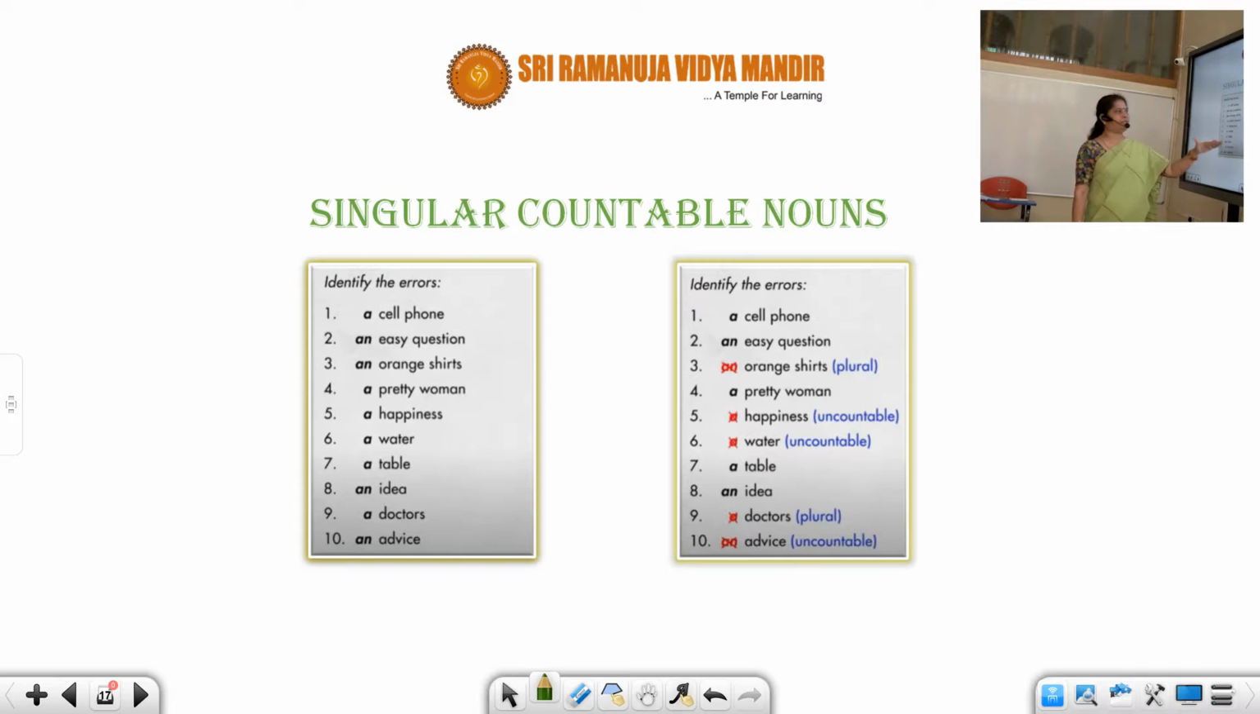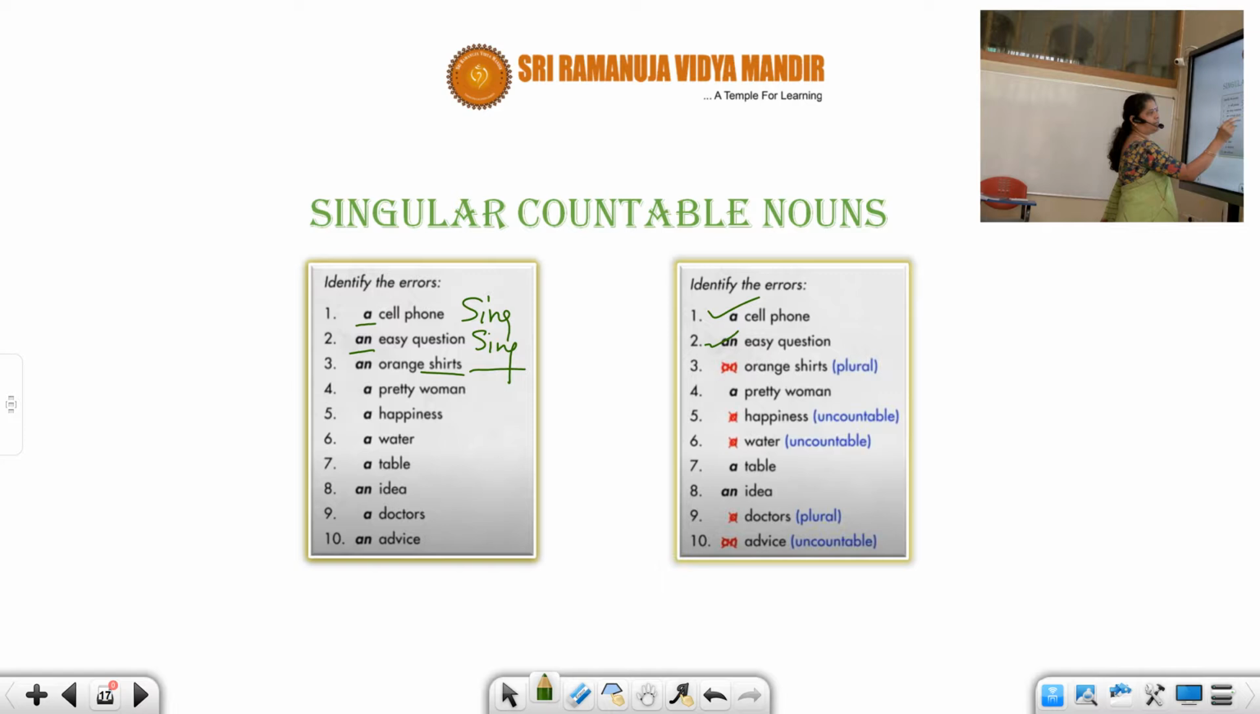I just give you some exercise. A cell phone. Remember students, this is singular. So some cell phone you're talking about. So it's non-specific and it's a consonantal sound. A is correct. Next one, an easy question. Easy. You're not saying Y pronunciation there. You're using a vowel pronunciation there. And singular. You're talking about one question. So it's singular and it is a vowel sound. So an is applied.